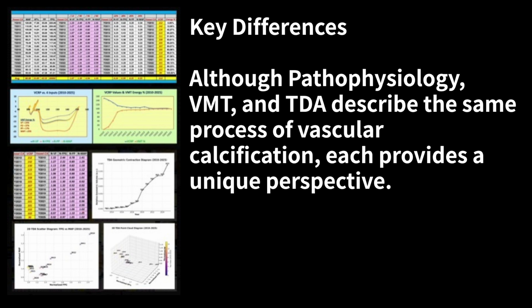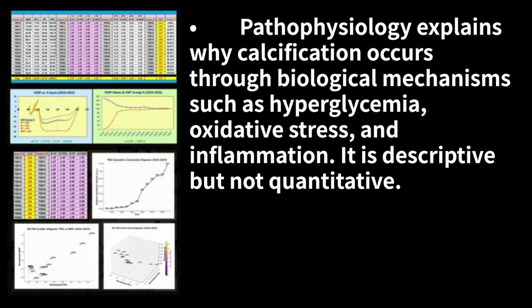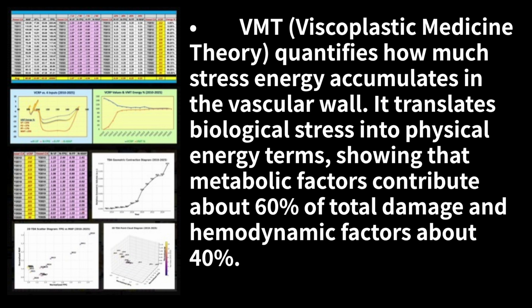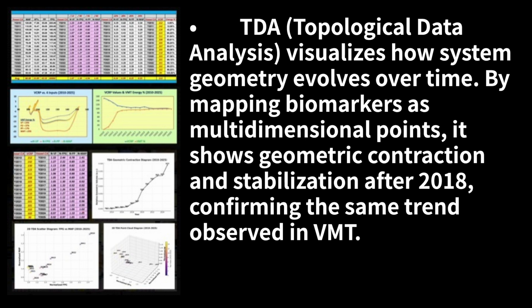Key differences. Although pathophysiology, VMT, and TDA describe the same process of vascular calcification, each provides a unique perspective. Pathophysiology explains why calcification occurs through biological mechanisms such as hyperglycemia, oxidative stress, and inflammation. It is descriptive but not quantitative. VMT, Viscoplastic Medicine Theory, quantifies how much stress energy accumulates in the vascular wall. It translates biological stress into physical energy terms, showing that metabolic factors contribute about 60% of total damage and hemodynamic factors about 40%. TDA, Topological Data Analysis, visualizes how system geometry evolves over time.